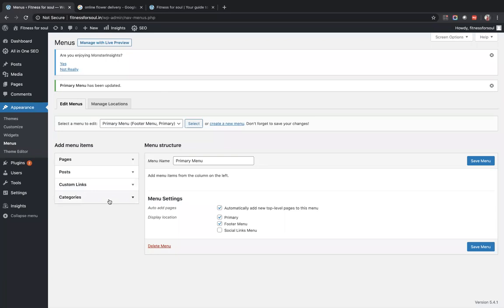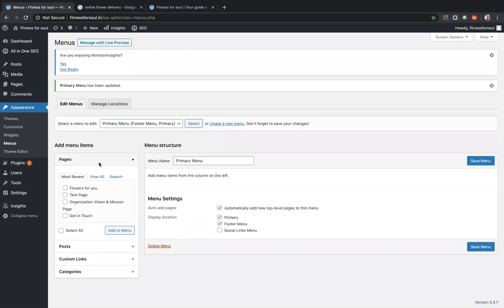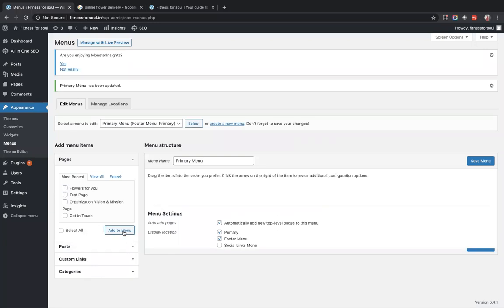The category that we can pick up, I'll show you how to create a category later. Let's create the menu first. So let us take the page example first. We had created a page of flowers for you just now, and I want everybody who comes to my home page to see that we sell flowers as a category. So click this and do add to menu.